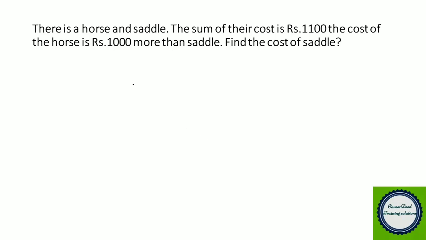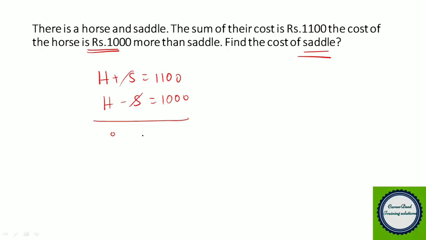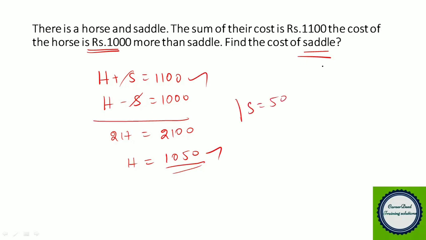So we have a horse and a saddle. The cost of horse and saddle together is 1100, and it is given that the cost of the horse is 1000 rupees more than the saddle. So horse price minus saddle price is 1000. Now you have to find the cost price of the saddle. When you add these two equations, the saddle cancels and you get 2h equal to 2100. So the cost price of the horse is 1050. Out of 1100, if 1050 is the horse price, then the saddle price will be only 50 rupees. So the cost price of the saddle is only 50.